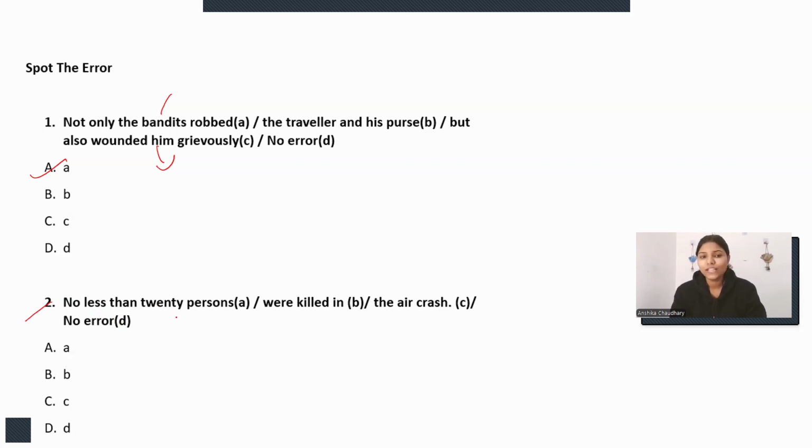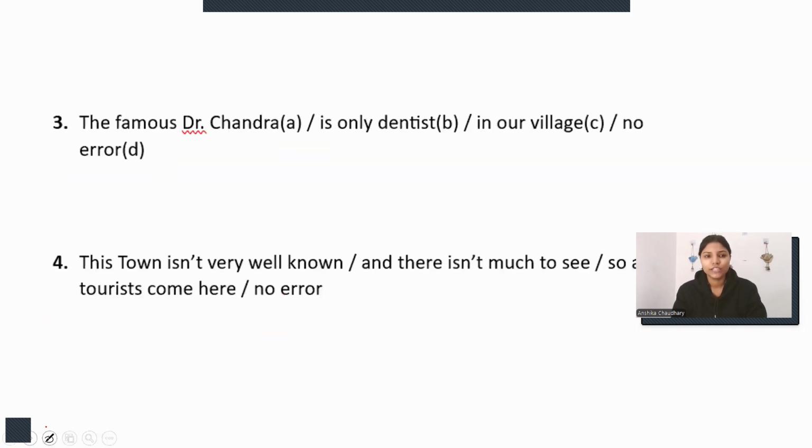The next is: no less than 20 persons were killed in the air crash, or no error, right? So here the error is in the first part only. And what's the error? This "persons" is not grammatically correct. If we are using the plural form of person, it would be converted to "people," not "persons." "Persons" is not grammatically correct. So the error is in this A part, A will be the correct option, right? Let's move on to the next question.